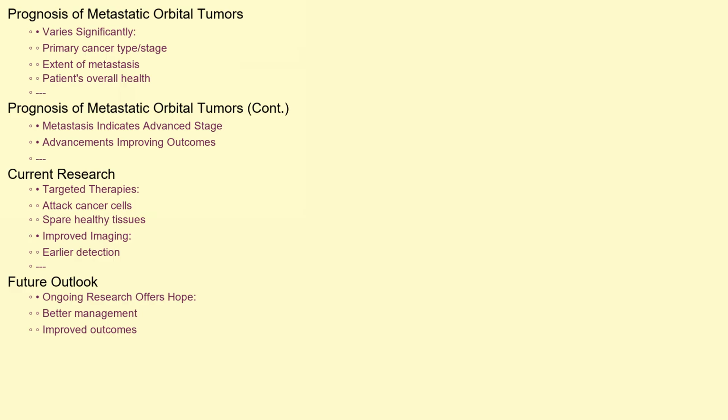The prognosis for patients with metastatic orbital tumors varies significantly depending on the type and stage of the primary cancer, the extent of metastasis, and the patient's overall health. While the presence of metastatic disease generally indicates a more advanced stage of cancer, advancements in cancer treatments are continually improving outcomes. Current research focuses on developing targeted therapies that can specifically attack cancer cells in the orbit while sparing healthy tissues, and on improving imaging techniques for earlier detection. This ongoing research offers hope for better management and outcomes for patients facing this challenging condition.